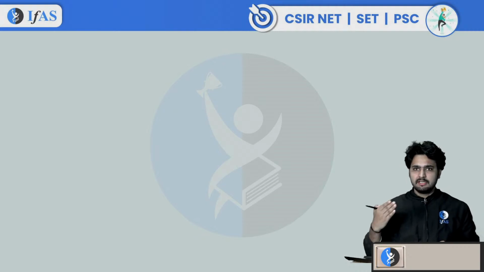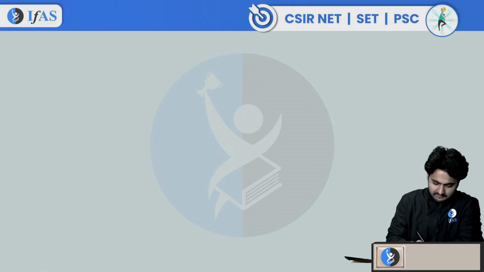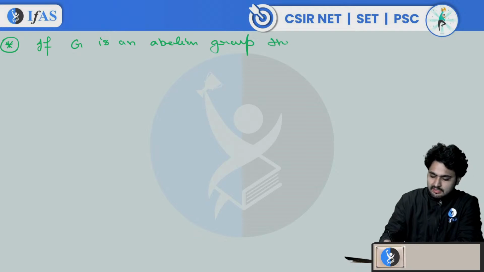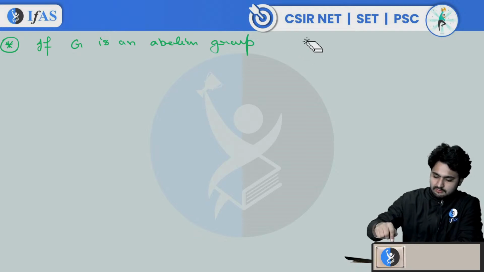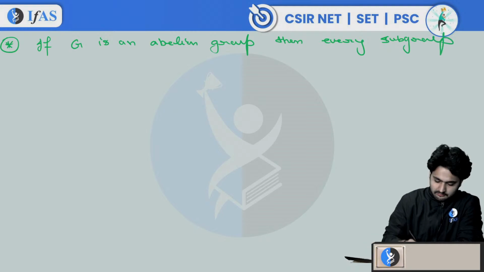You don't even need to find the right coset. Let me write this point and then we will verify. If G is an abelian group, then every subgroup of G is normal.